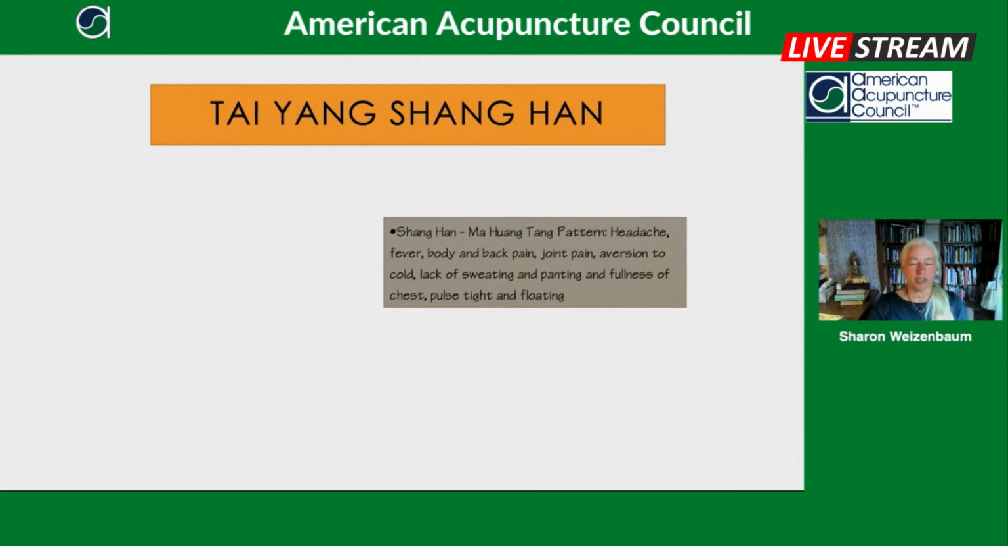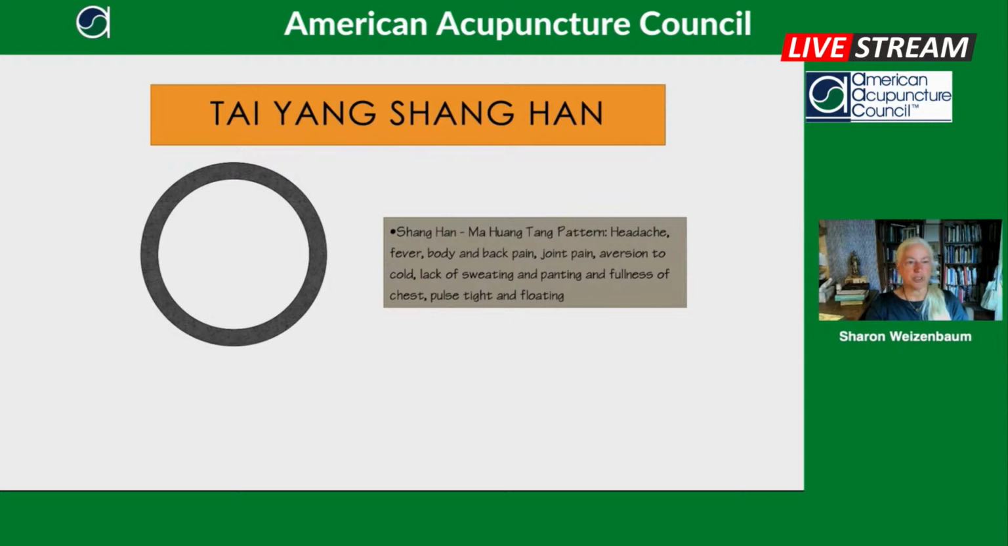So if you have that image of the surface of the body being frozen closed, so imagine this is the frozen circle around your body, and so you feel all these symptoms. Then you bring in Ma Huang Tong.